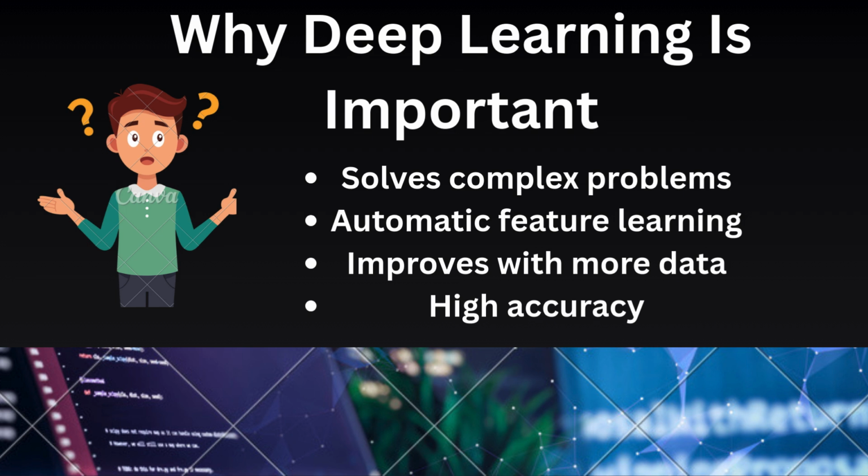This makes them especially suitable for today's world, where massive amounts of data are generated every second. Deep learning also supports automation by enabling machines to perform tasks such as recognition, prediction, and decision-making with high accuracy. It helps organizations make faster and smarter decisions based on data. Because of these strengths, deep learning plays a major role in modern technologies used.